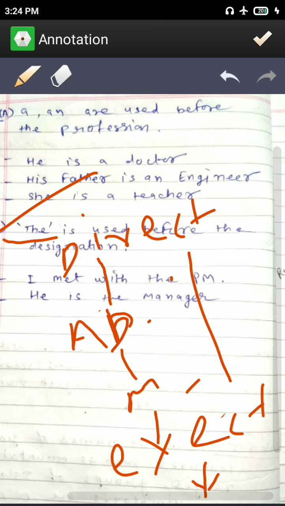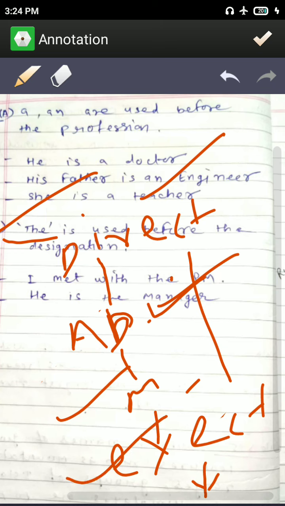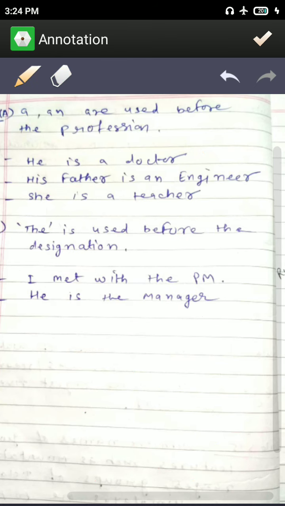One is in a big post, then another is in a smaller post, then again a smaller post. So when there is a hierarchy, you say THE. The manager, the PM, because the PM is the most important person.